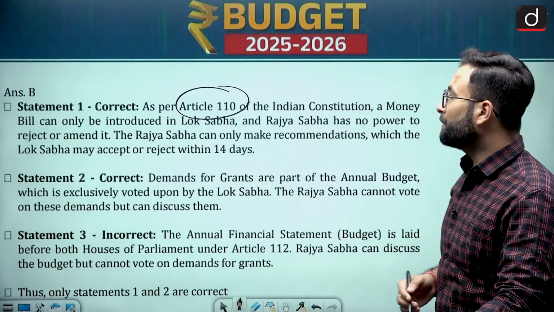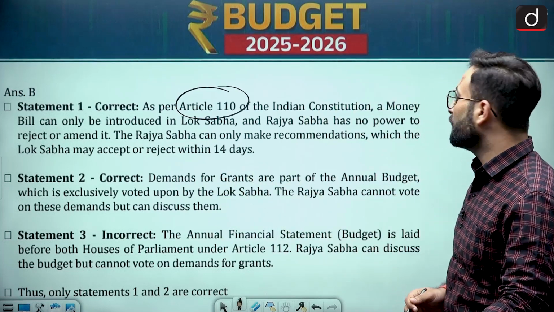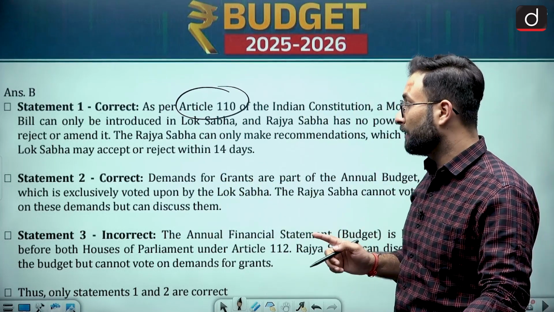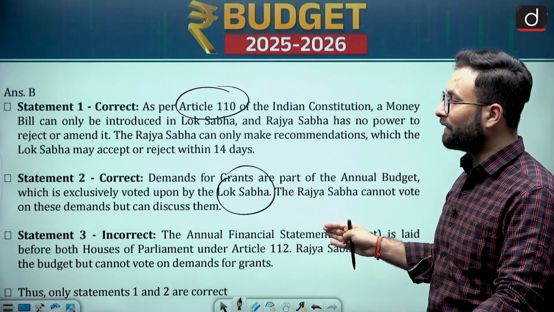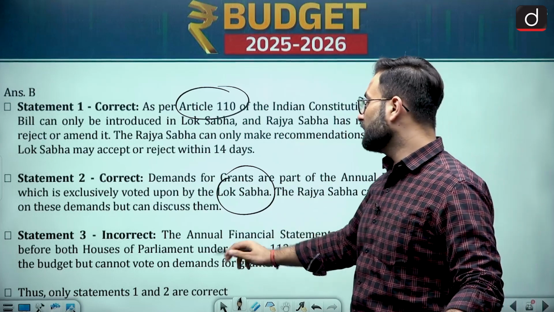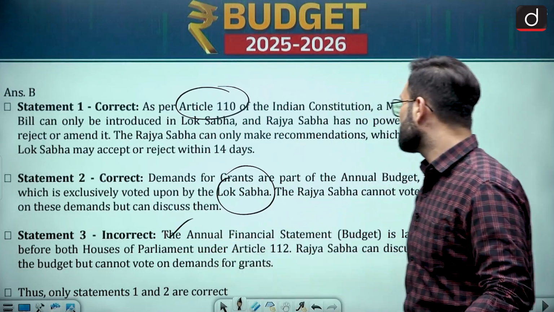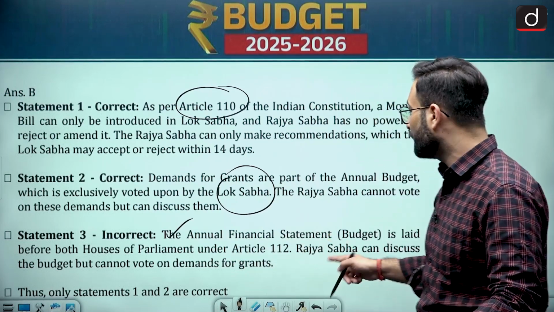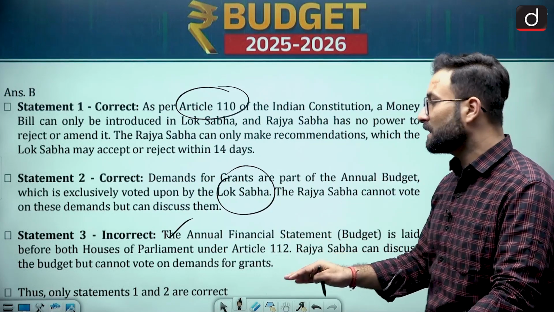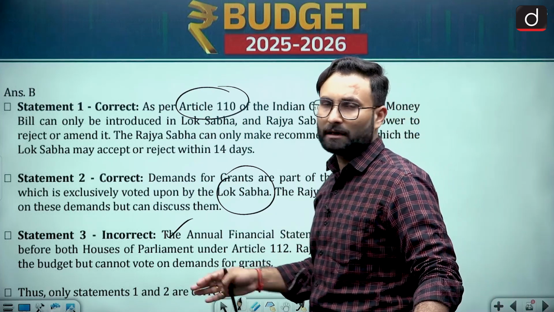Now coming to the second statement, demands for grants are part of the annual budget which are exclusively voted by the Lok Sabha. So here Rajya Sabha does not have any power. And when we are talking about the last statement, the annual financial statement, that is the budget, is laid before both houses of Parliament under Article 112. Rajya Sabha can discuss the budget but cannot vote on the demands for grants, which we have already discussed.